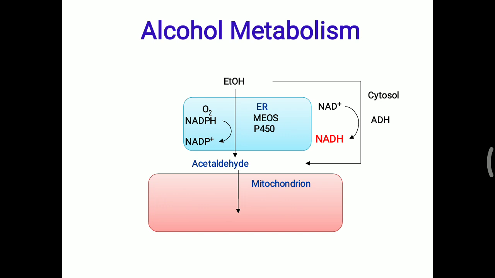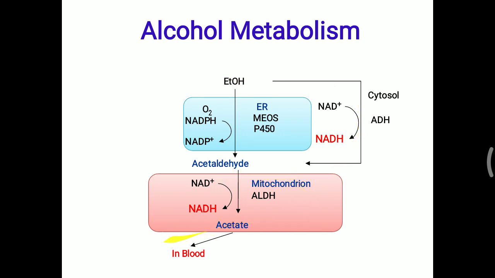Now this acetaldehyde is further metabolized inside the mitochondria with the help of the aldehyde dehydrogenase enzyme. Again NADH is generated with the help of aldehyde dehydrogenase, and acetate will be generated. This acetate will go into the blood. So these two enzymes, alcohol dehydrogenase and aldehyde dehydrogenase, and another pathway of alcohol metabolism, the microsomal ethanol oxidizing system, are the importance of this particular ethanol metabolism.